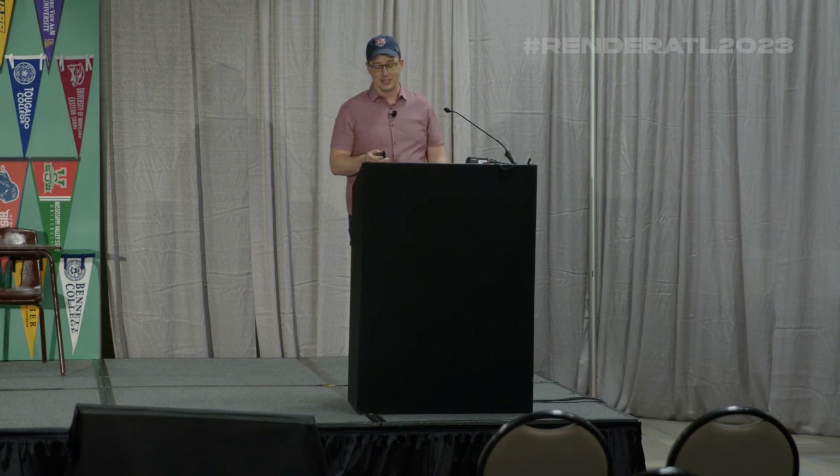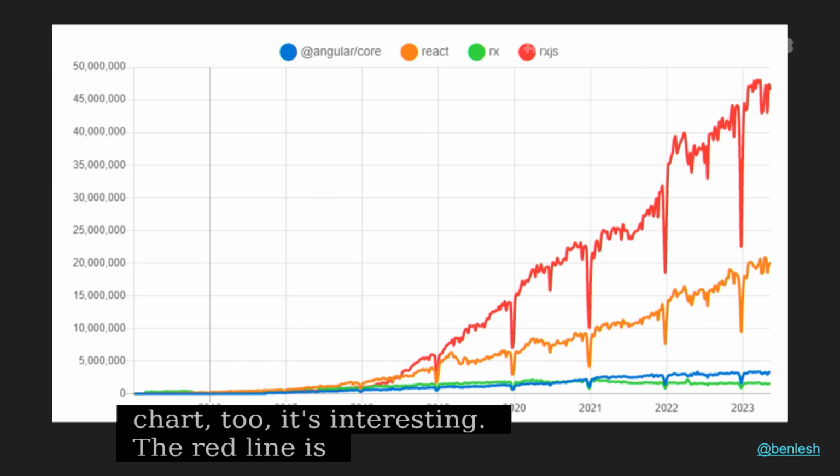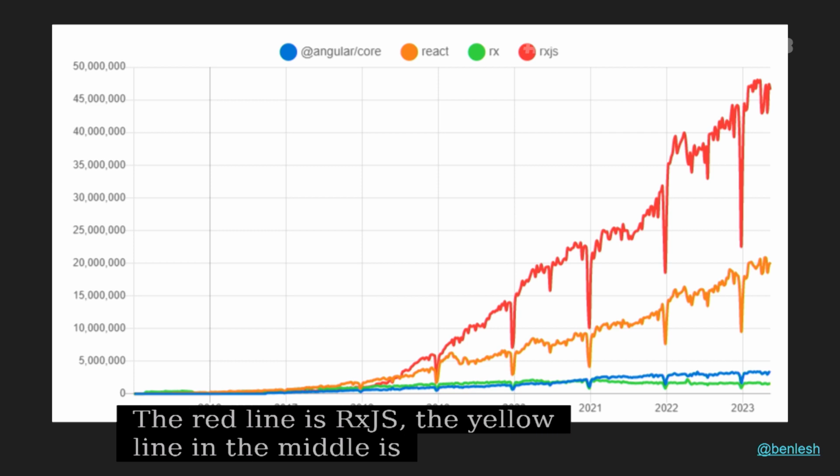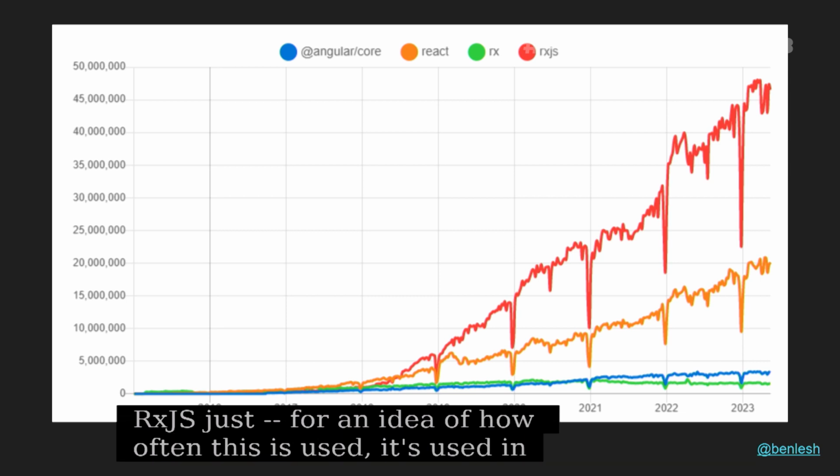So that wasn't great. So pipeable operators kind of solved that problem, and that was a long time ago in 2017, a long time ago in tech anyway. So I just wanted to show this chart too because it's kind of interesting. The red line there at the top is RxJS. The yellow line there in the middle is React.